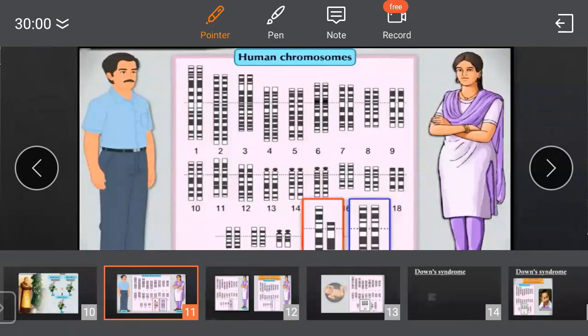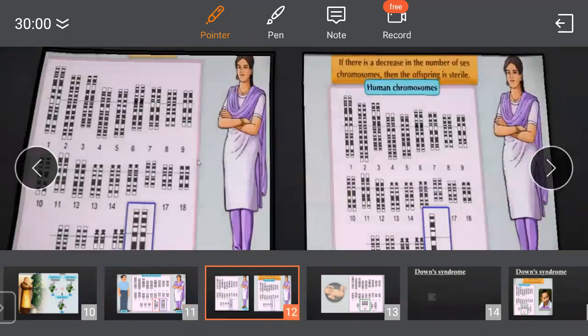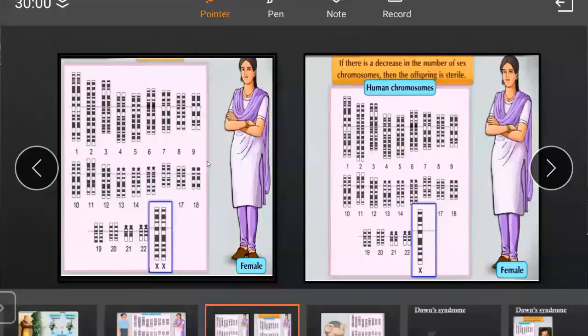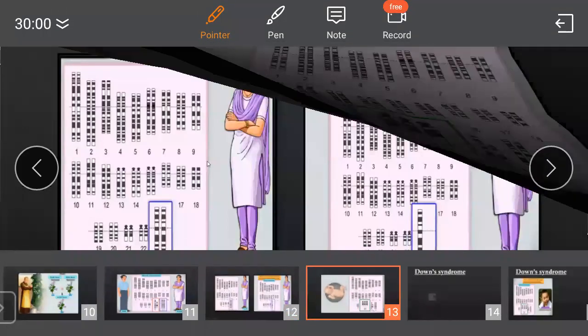First of all, see this slide. In the human chromosome, this is the normal chromosome structure present in the female. But if there is a decrease in the number of sex chromosomes, then the offspring is what? Sterile. Just now I explained to you. Why? Because one of this chromosome pair is not there. That's why an offspring can be sterile. What do you mean by sterile? In future he or she is not able to reproduce. Okay, understand?